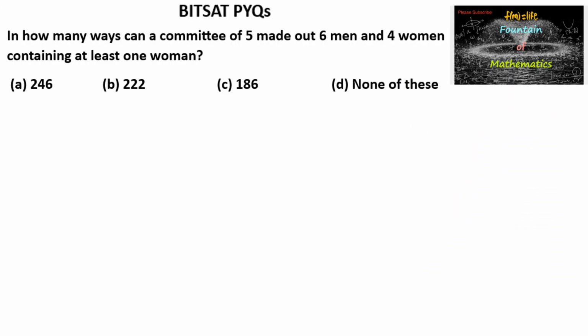In how many ways can a committee of 5 be made out of 6 men and 4 women containing at least one woman? So we need a committee with 5 members, in which at least one woman is required, with a total of 6 men and 4 women. So either we can have one woman, or two women, or three women, or four women.